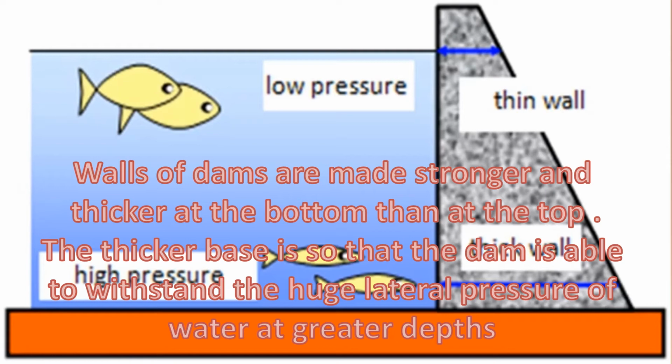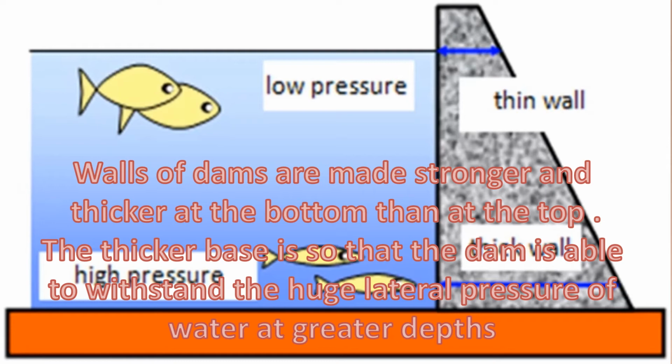Walls of the dams are made stronger and thicker at the bottom than at the top. The base wall at the bottom will be very big, very thick, and at the top there will be a thin wall.